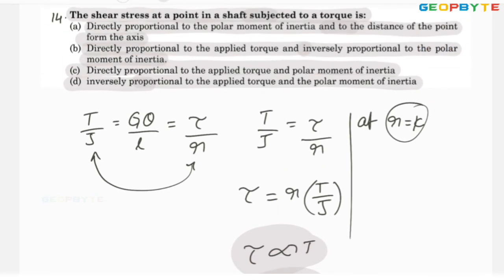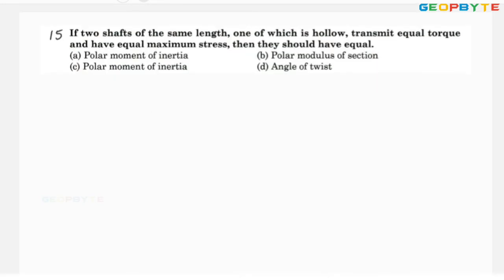Therefore, look at option B. The shear stress is directly proportional to the applied torque and inversely proportional to polar moment of inertia. Therefore, option B is absolutely correct. I hope you understood. Let us move to one more problem. Look at the next problem.